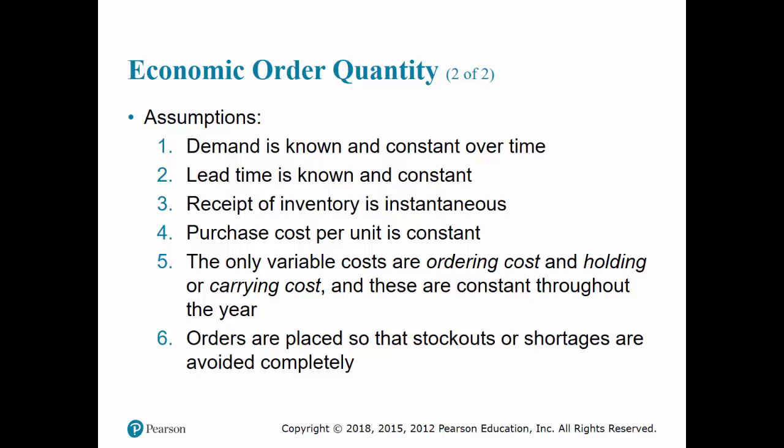But it turns out that as far as economic order quantity is concerned, the fluctuations do not actually affect the order quantity. What is more directly related to fluctuations in demand is when to order. If you order too soon, we will end up having too much inventory. If we order too late, we will run out of inventory because of those fluctuations. So reorder point, or when to order, is what is affected by the fluctuations in demand. The demand being constant over time is not a problem with respect to EOQ.